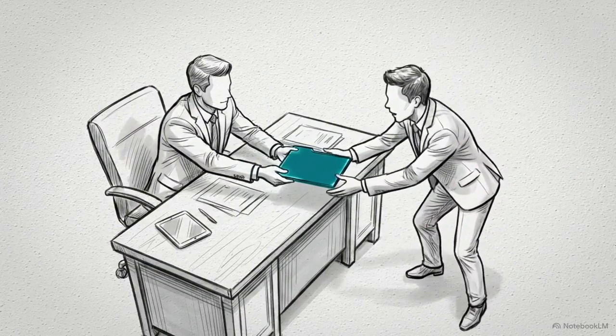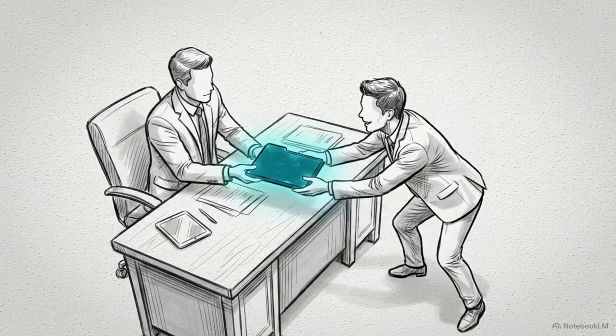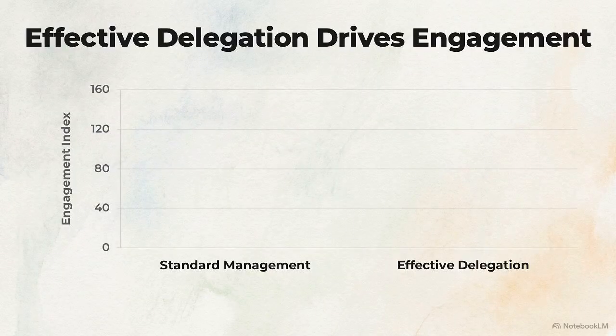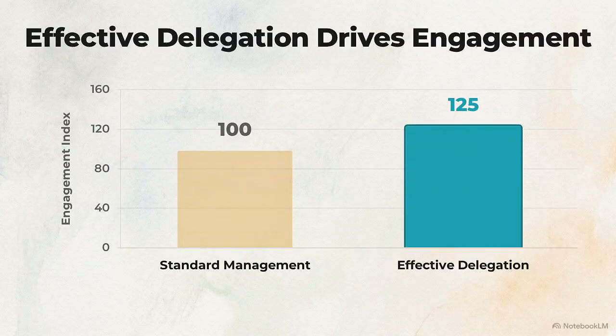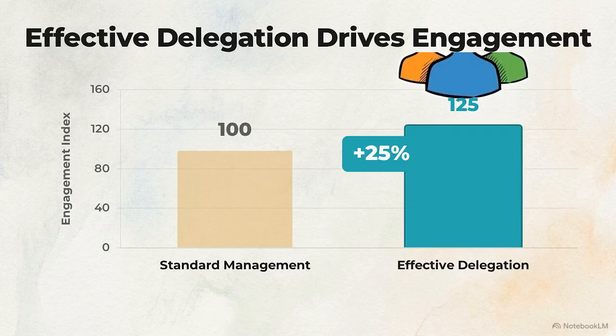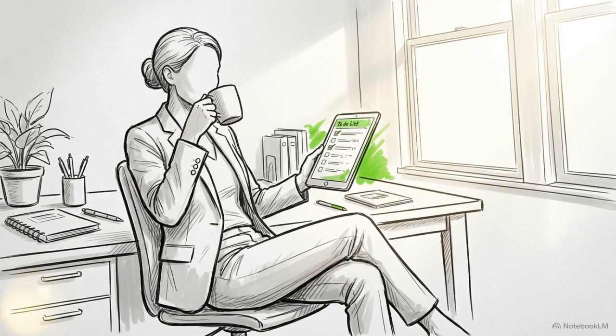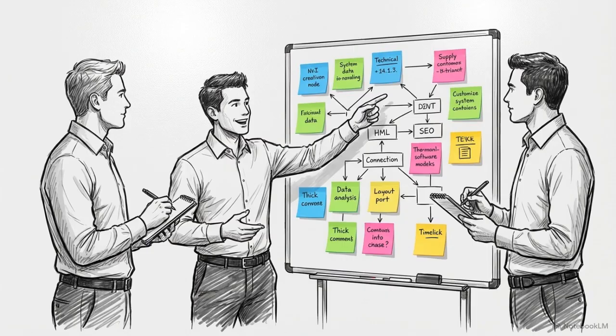When you treat task assignment as a development tool rather than a way to clear your inbox, the results are measurable. Teams led by managers who effectively delegate experience a 25% increase in overall engagement. By sharing ownership, you achieve two goals at once. You protect yourself from burnout by managing your own workload, and you give your team the autonomy required to practice problem solving, which drives better communication and new ideas.